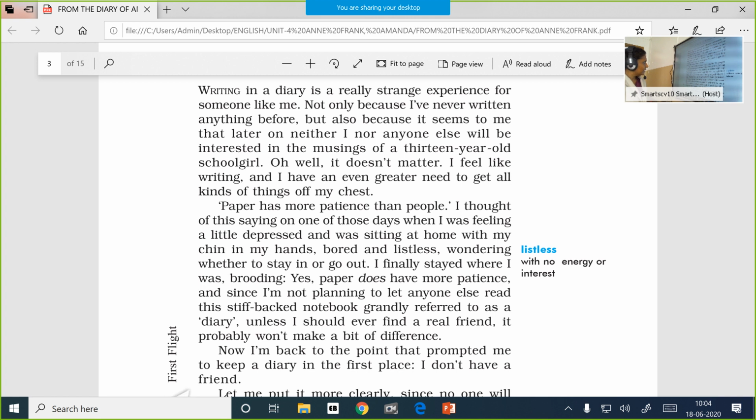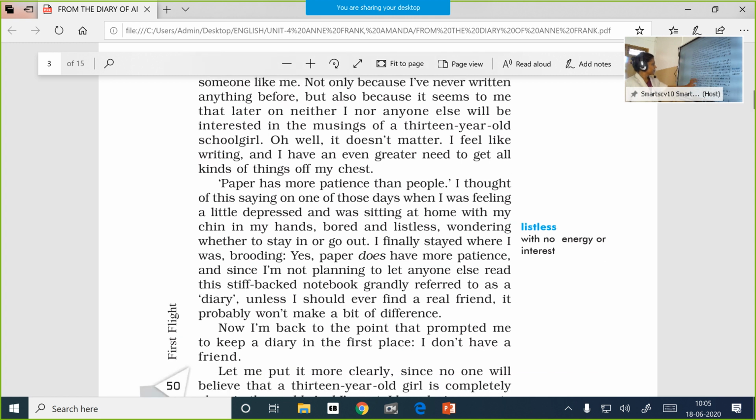But this time, that particular day, she decided to write just because of one reason. Oh, well, it doesn't matter. I'm not going to care about that. I feel like writing, and I have an even greater need to get all kinds of things off my chest. So today I have decided to write these things down in the diary because my mind is overburdened with so many thoughts. I just want to put it down somewhere. I just want to write it down so that I would be relieved. Get the things off my chest so that I would feel better.